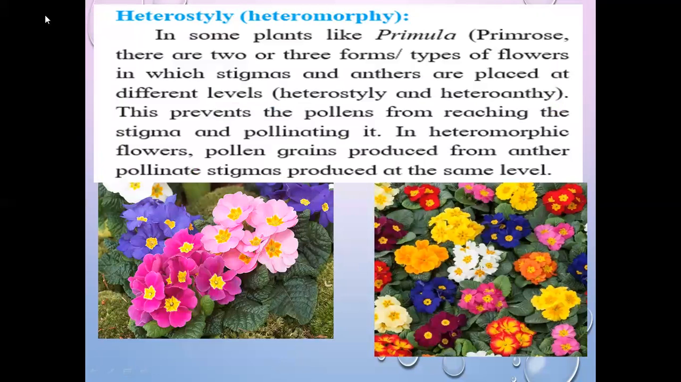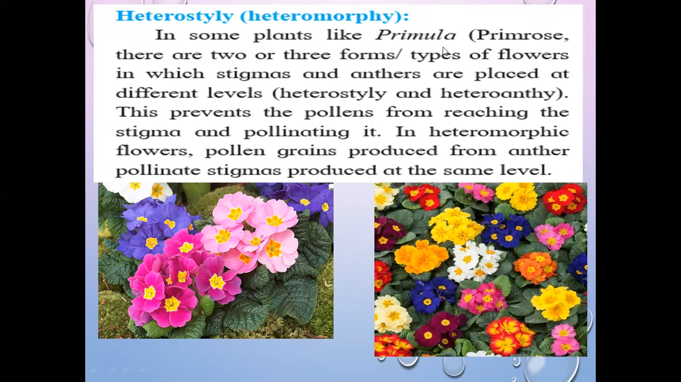Next, heterostyly or heteromorphy. In some plants like primula, that is primrose, there are 2 or 3 forms, types of flowers. Up to now we have shown 2 types of flowers, male flowers or female flower.